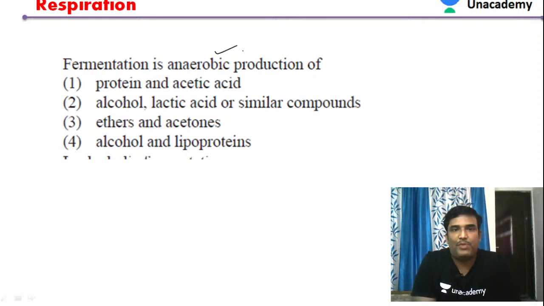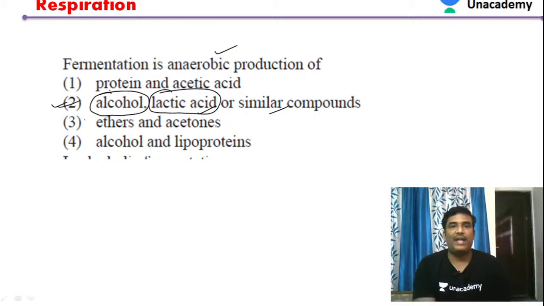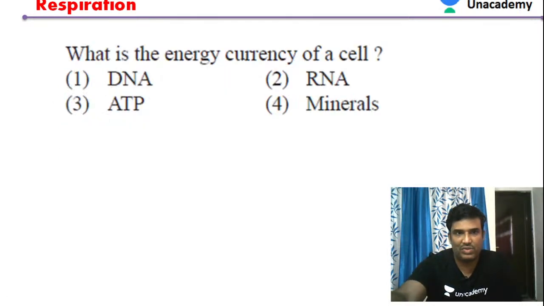Fermentation is an anaerobic process of, so that is the question. The answer is alcohols, lactic acid or similar compounds. During fermentation, when alcohols are produced, it is called alcoholic fermentation. When lactic acid is produced, it is called lactic acid fermentation. So that is the answer.